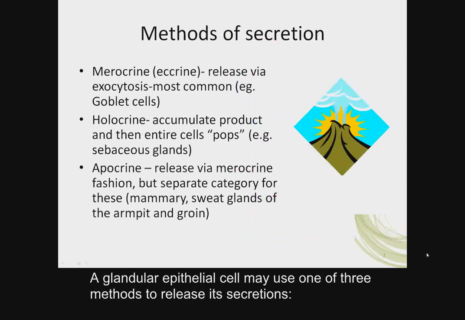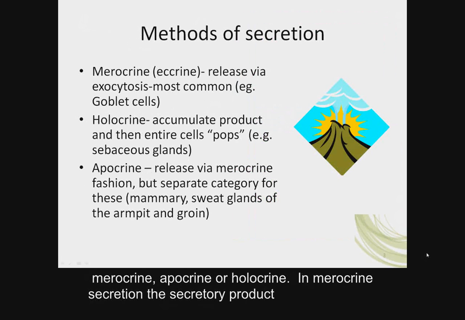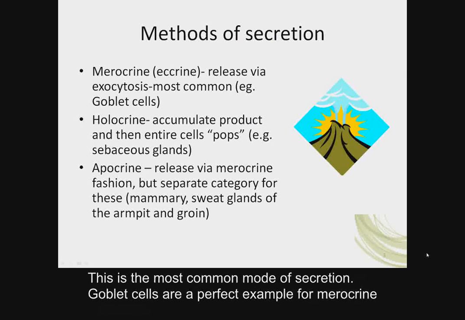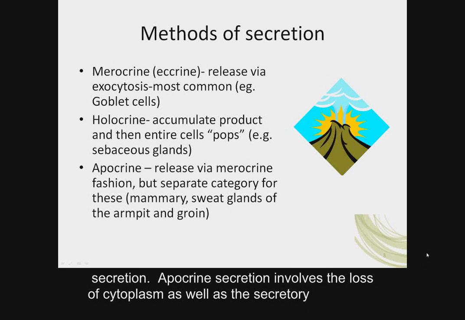A glandular epithelial cell may use one of three methods to release its secretions: merocrine, apocrine, or holocrine. In merocrine secretion, the secretory product is released through exocytosis. Review your notes from Chapter 2 on what exocytosis means. This is the most common mode of secretion. Goblet cells are a perfect example for merocrine secretion.